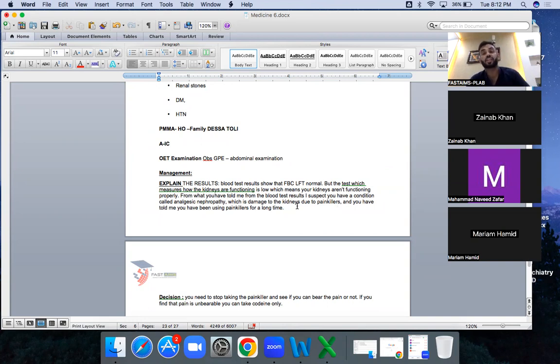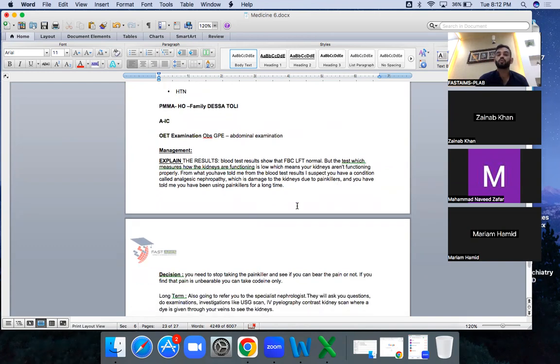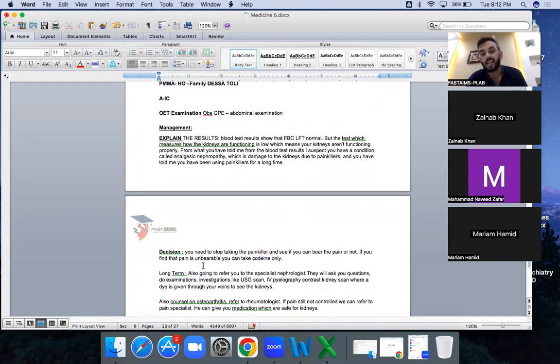Actually, you are taking this medication for a very long time. This contains NSAID. It is actually NSAID-induced nephropathy. You will be telling the patient that it is because of that drug. What is your decision? You need to stop taking that painkiller.